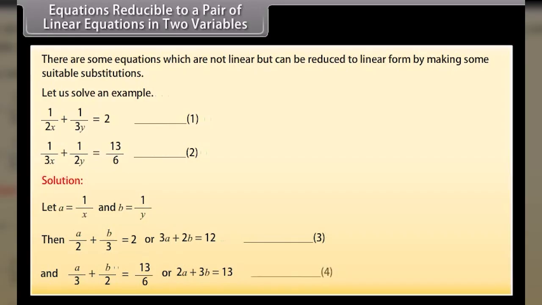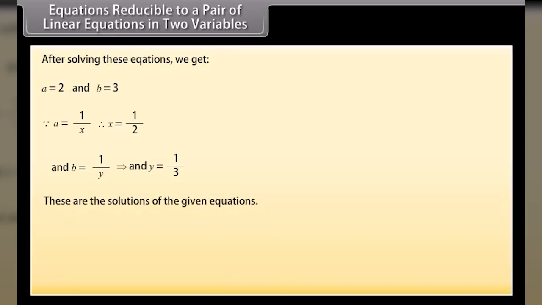And a upon 3 plus b upon 2 equals 13 upon 6, or 2a plus 3b is equal to 13, equation 4. After solving these equations we get a as 2 and b as 3. Therefore a is equal to 1 upon x gives x is equal to 1 upon 2, and b is equal to 1 upon y gives y as 1 upon 3. These are the solutions of the given equations.